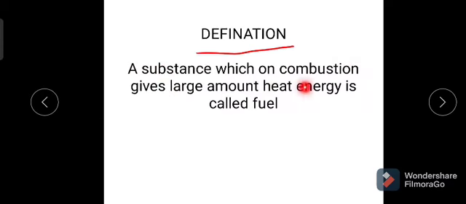Already we know well the fuels like wood, charcoal, coal, kerosene, petrol, producer gas, oil gas, coal gas, water gas. Okay, these are mainly used in our daily life. During the combustion process, these produce carbon dioxide with the liberation of some amount of heat energy.